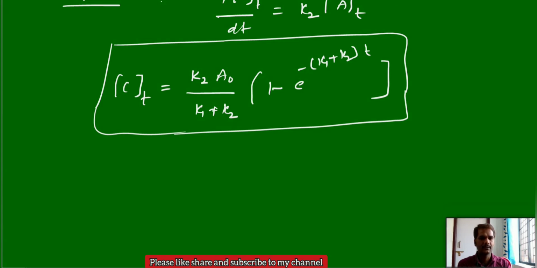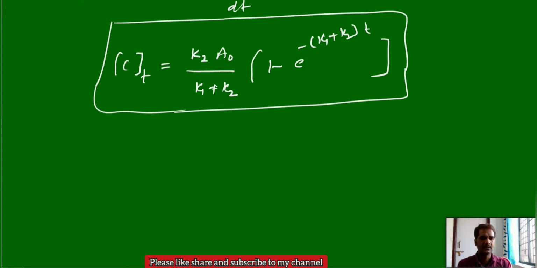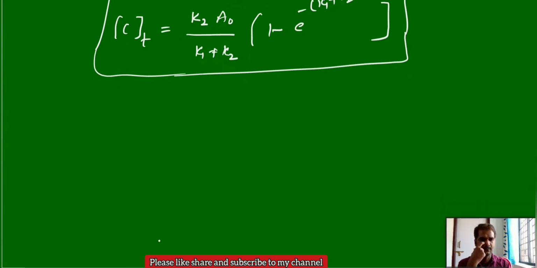Next, one more important point here: the percentages of B and C, how much product B is formed and how much product C is formed. We can see from this, first of all, the ratio of the concentration of B at a time t to the concentration of C at a time t. If you take the two ratios, you will get K1 by K2.